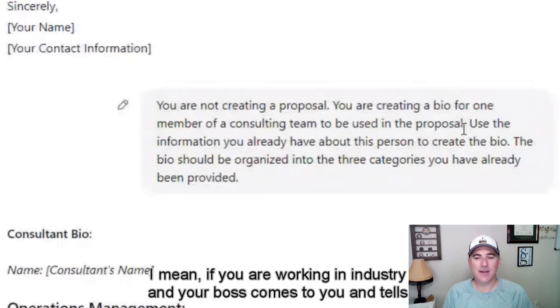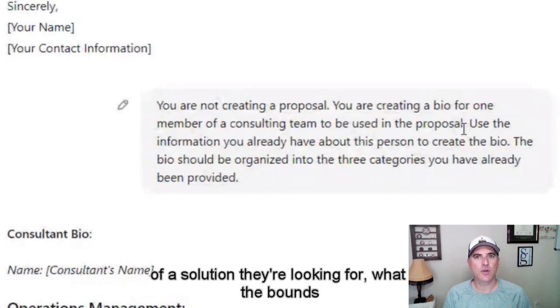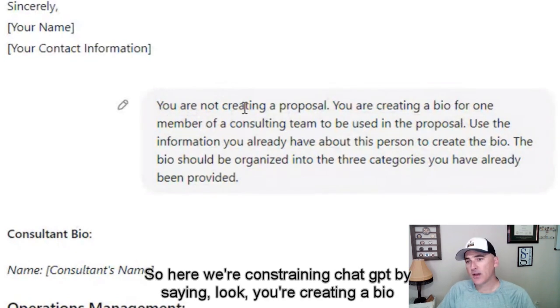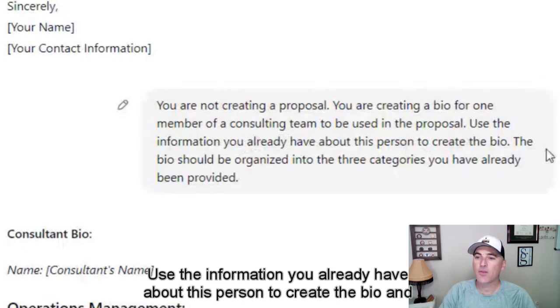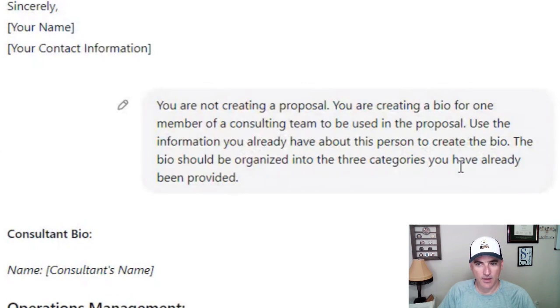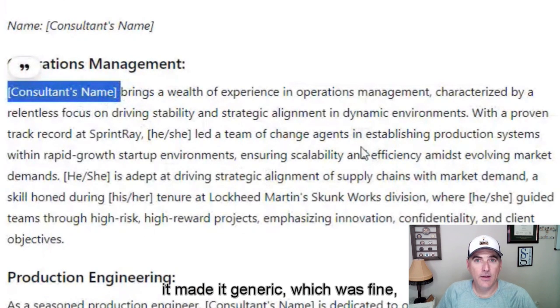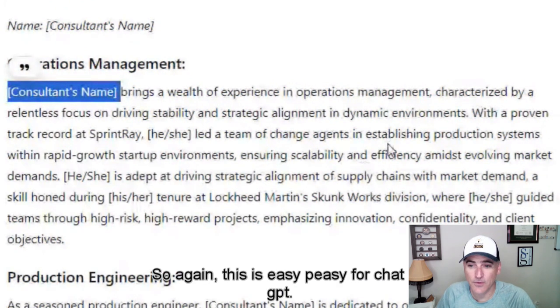I mean, if you are working in industry and your boss comes to you and tells you to go solve a problem, you still need some context for maybe what type of a solution they're looking for, what the bounds of that problem are. What are you constrained by? So here we're constraining ChatGPT by saying, look, you're creating a bio, not a proposal. Use the information you already have about this person to create the bio, and again, organize it into the 3 categories. And then it did a great job. Now, it made it generic, which was fine, but now that's extra work for me. So again, this is easy peasy for ChatGPT.